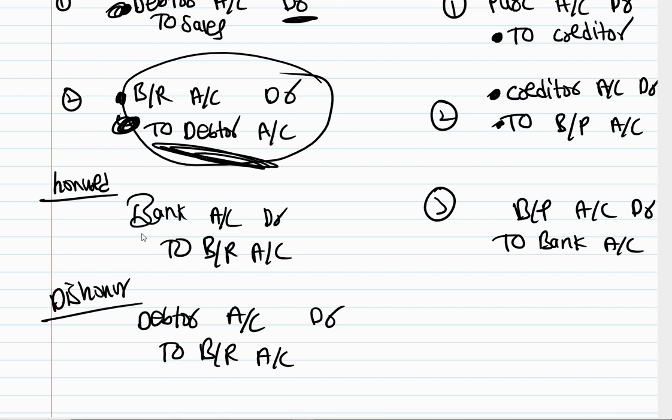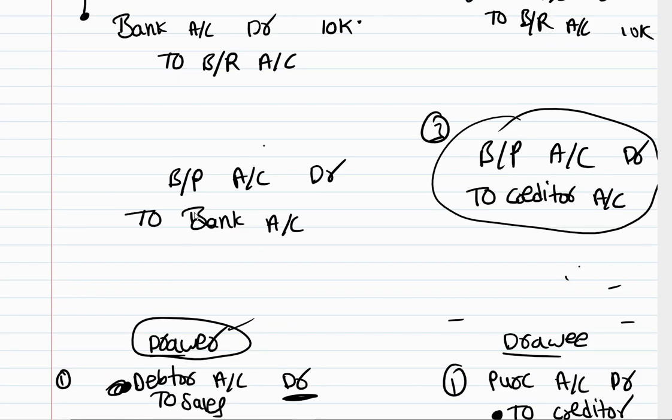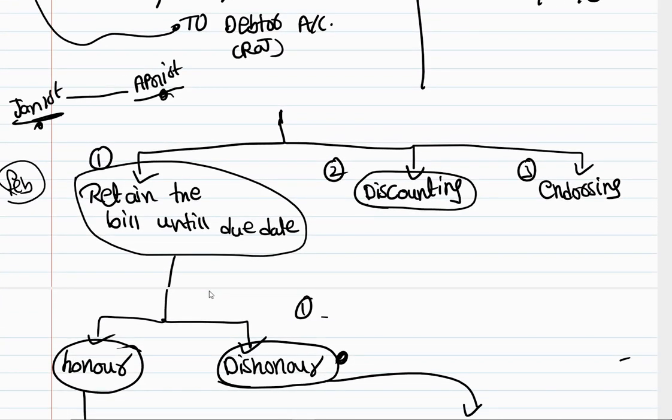And then here we had cancelled the creditor by debiting and written bills payable, so we need to cancel the bills payable by debiting it, bills payable account debit to creditor account, and make our creditor again. Okay, so these are all the journal entries for the first option.